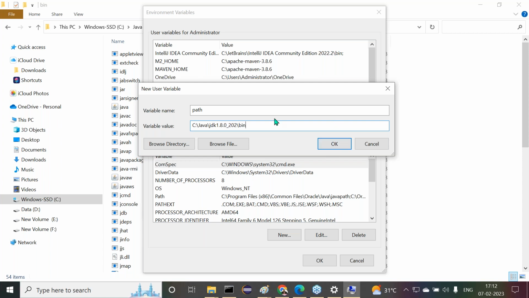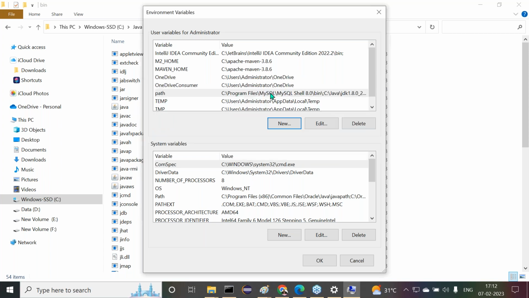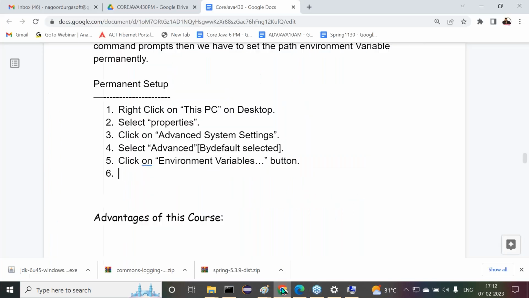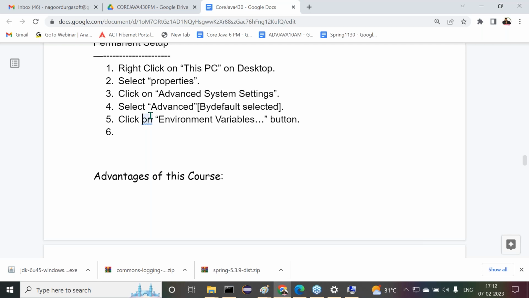Got it or not? But in my system the path environment variable already exists, so I don't want to corrupt it. If I click on the OK button, the older one is removed and the newer one will be created. Sir, got it or not? So what I have to do there? It is not required to click on it. I just want to close it. Already I had that previously. So then let me provide that message here. All right, sir. Then what we have to do there?